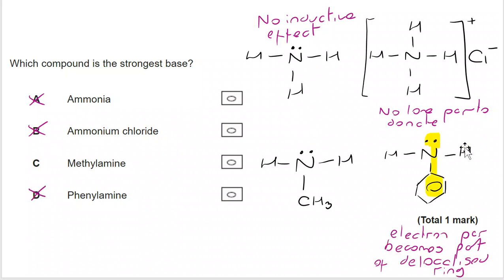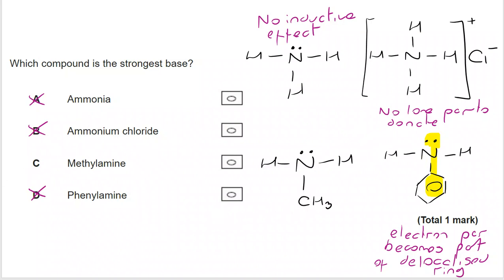If we go to phenylamine, something very, very important happens with the lone pair on the N. Because the N is directly neighbouring the benzene ring, it actually becomes an extension of the delocalized ring within the benzene. That confers a lot of stability onto it, which actually makes it far less likely to be donated.